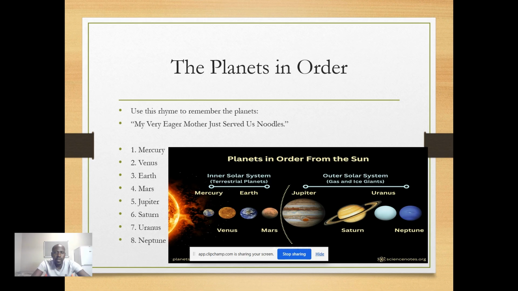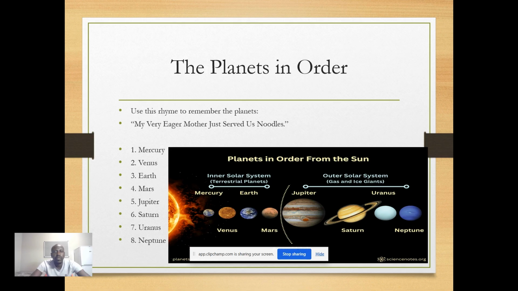Then we've got Saturn. Saturn is the ringed gas giant, a stunning beauty with moons, including Titan. Then we've got Uranus. Uranus is an ice giant with a unique rotation. Then the last one is Neptune. What is Neptune? It's the farthest planet from the Sun. It is very icy, with strong winds.